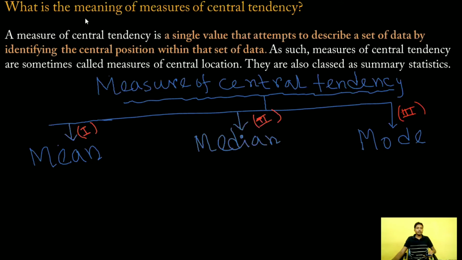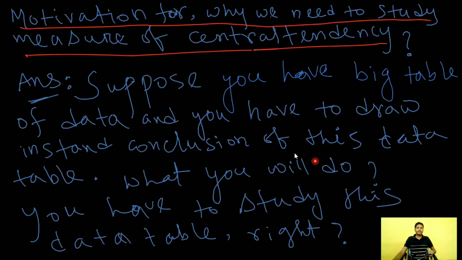Now, what is the meaning of measure of central tendency? A measure of central tendency is a single value that attempts to describe a set of data by identifying the central position within that set of data. And measure of central tendency is classified into three sections: first mean, second median, and third mode. Now we learn what is mean, median, and mode.